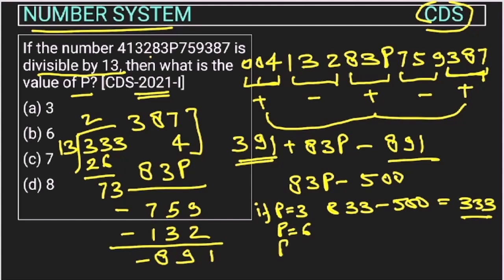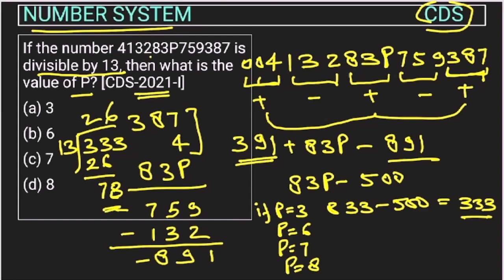If we will take P as 7, so here this will become 337. So here this will come 77. So 77 is also not divisible by 13. If 8 comes, P is equal to 8, what will happen? This will become 338. So here this will be 78. 78 will remain, then it will go 6 times, right?